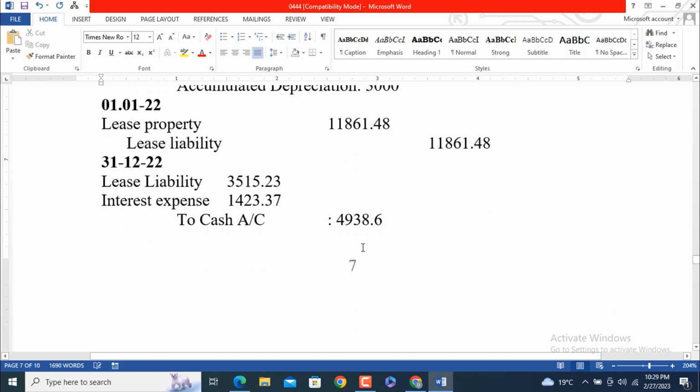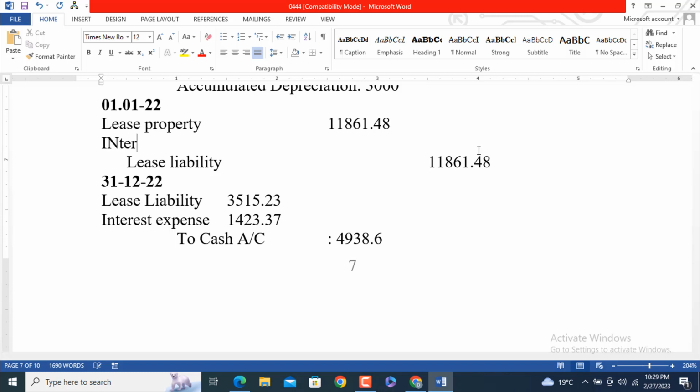We have written it here, 11,861.45. And if you want to add interest expense, interest payable, you can add it here. How much is the interest payable?